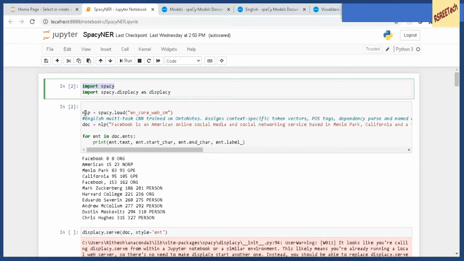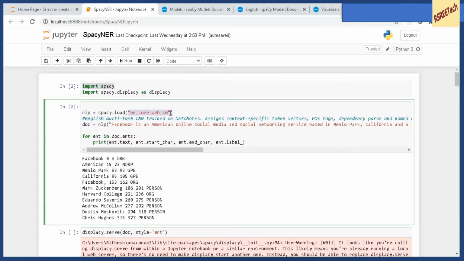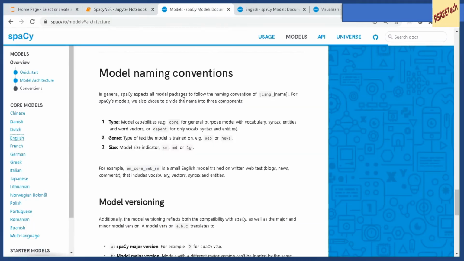So what we do first is that we create a language pipeline over here by using this statement, which is nothing but spacy.load, and you then pass a model. Okay. So let us look at what the naming conventions of the model are. First we have the language, then we have the capabilities of the model, which is either core, for a general purpose model with vocabulary, syntax, entities and word vectors, or depend for only vocab, syntax or entities.